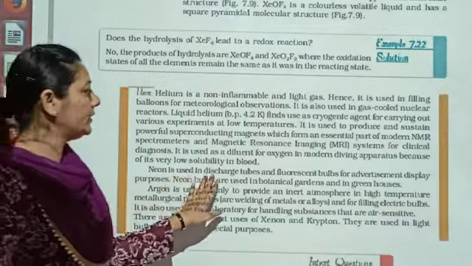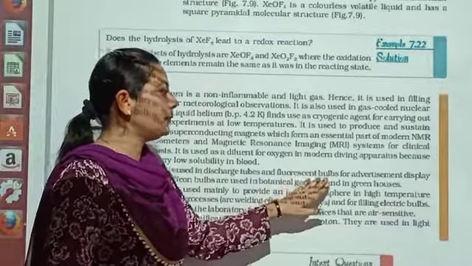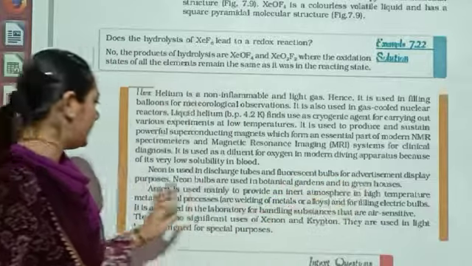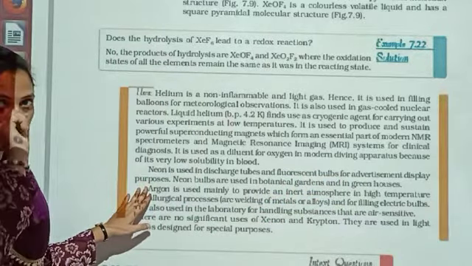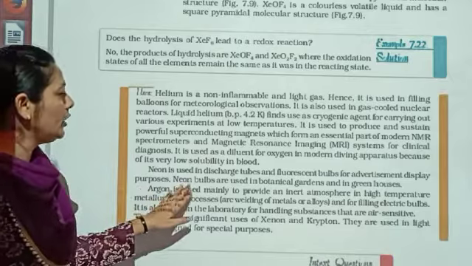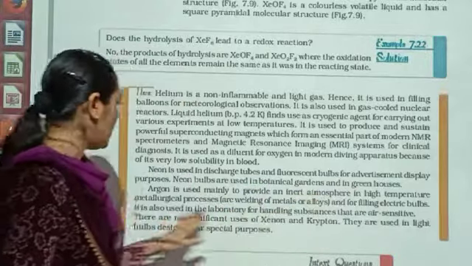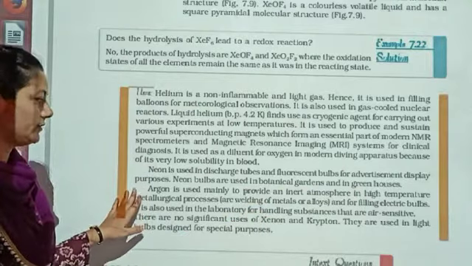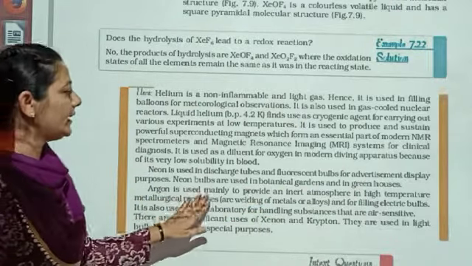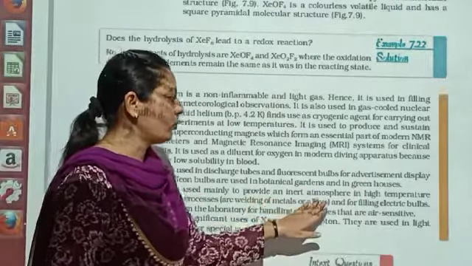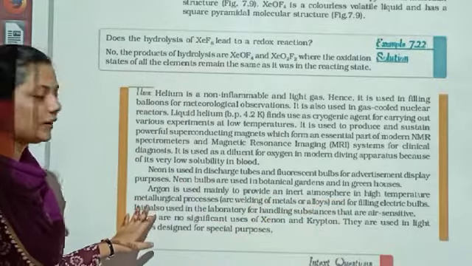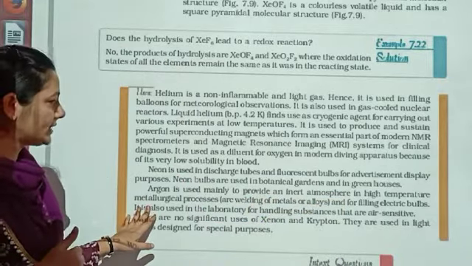Neon is used in discharge tubes and fluorescent bulbs for advertisement display purposes. Everyone knows that, right? Neon bulbs are used in botanical gardens and greenhouses. Argon is used mainly to provide an inert atmosphere in high temperature metallurgical processes.